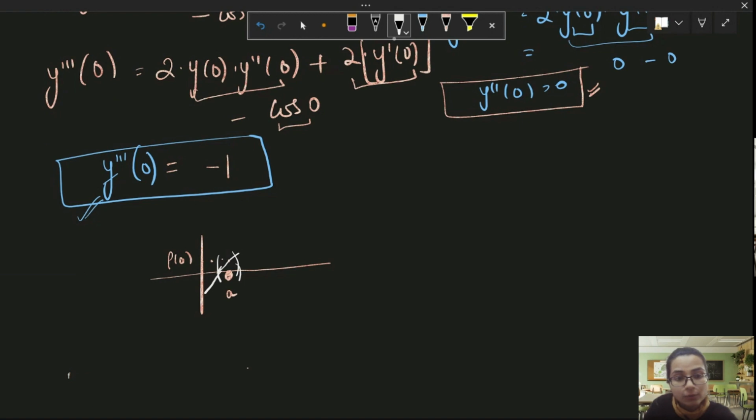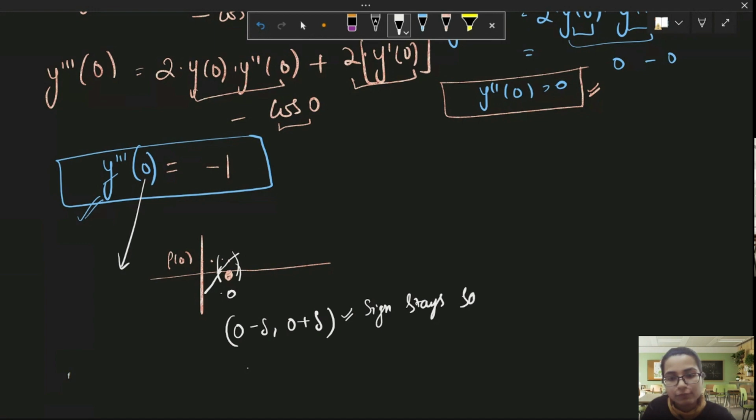So around this point, if this point were 0, you can find an open interval, let's say 0 minus del to 0 plus del, in which the sign of this function stays the same.